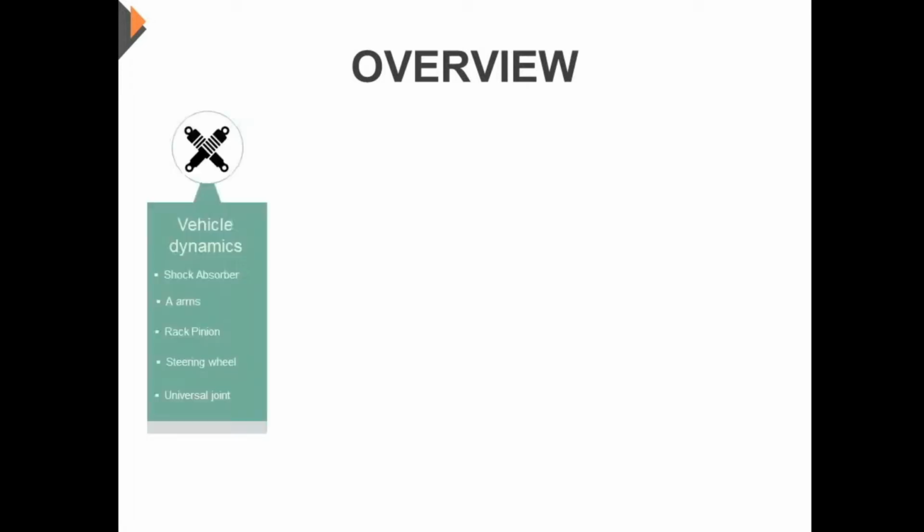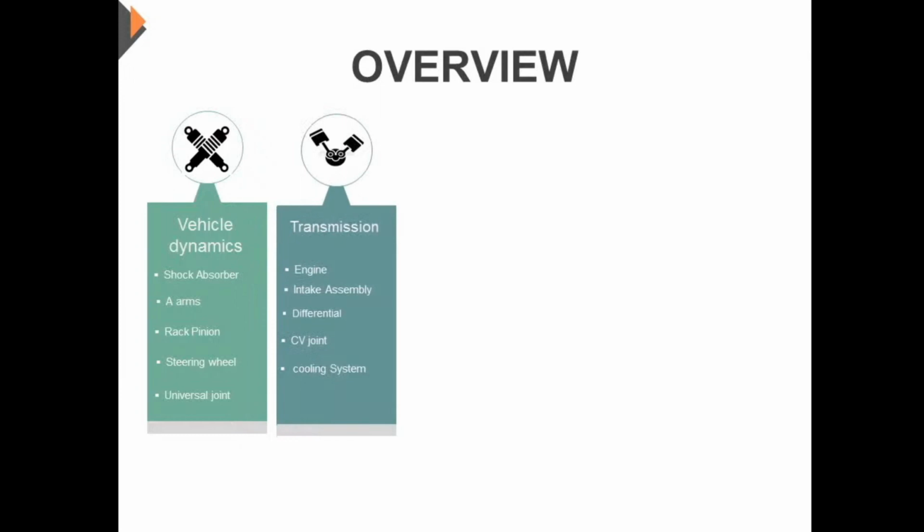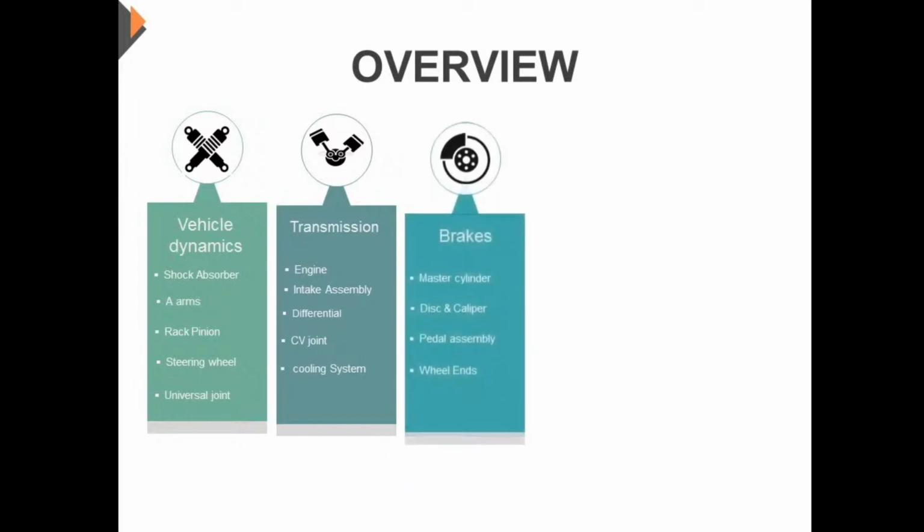Overview of the literature. We'll be seeing what the components are in a particular system. Starting with vehicle dynamics, the important components are shock absorbers, A-arms, rack and pinion, steering wheel, universal joint. Second is the transmission department, which includes engine, intake assembly, differential, CV joint and cooling system.